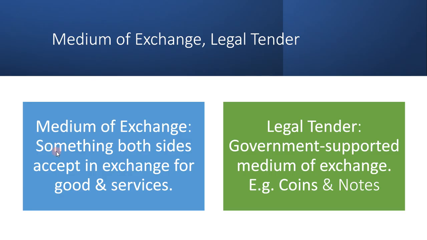So the medium of exchange is something both sides accept in exchange for goods and services. And legal tender is a government supported medium of exchange, like coins and notes, like US dollars, Indian rupees, Thai baht, New Zealand dollars, something like that. They're the government supported ones, a legal one.